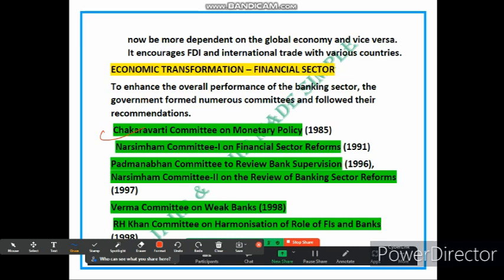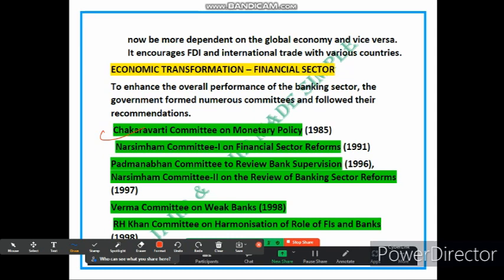Please go through this committee name because it is very important. A fill in the blanks type question may be asked about whom this committee is related to. Please go through this. These are very important parts. The Chakravarti Committee on Monetary Policy studies and makes recommendations on how to improve the monetary policy framework.